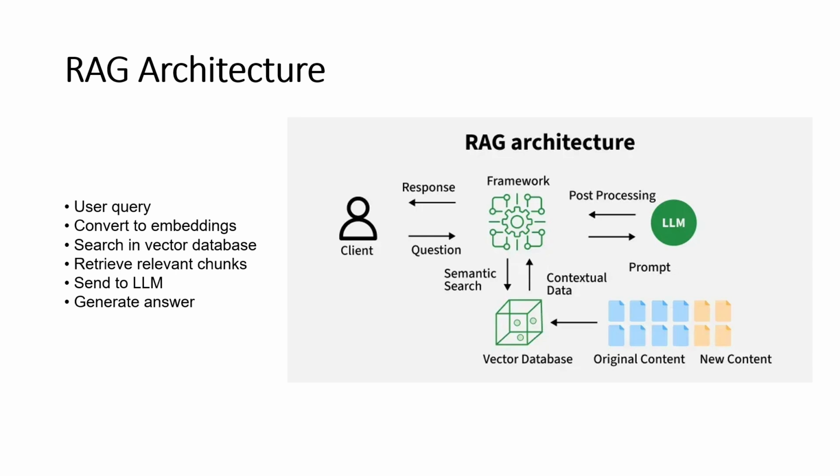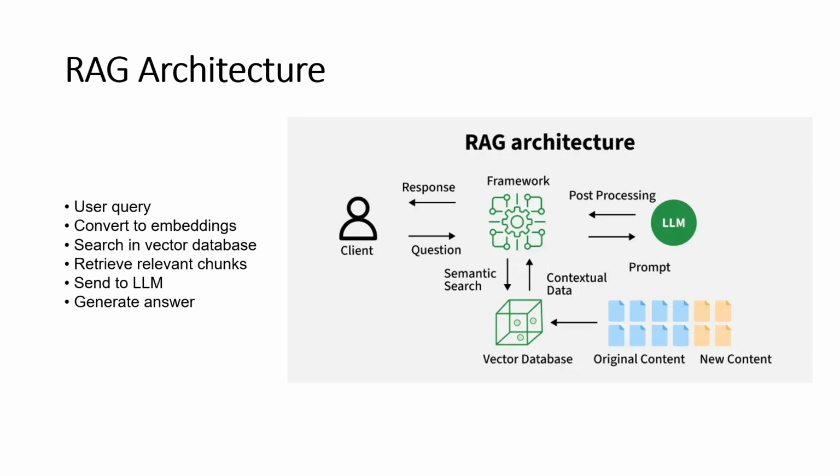Now the system picks only the useful part. For example, instead of giving a full 100-page document, it extracts only the refund policy section, cancellation rules, only what is needed exactly. And now these useful chunks are sent to the AI model. So now the AI is not guessing anymore. It has real context in front of it. Finally, the AI creates the response, but now something important has changed. It is no longer guessing or hallucinating. It is now grounded in real data, accurate and contextual. So this is the overall architecture of RAG.